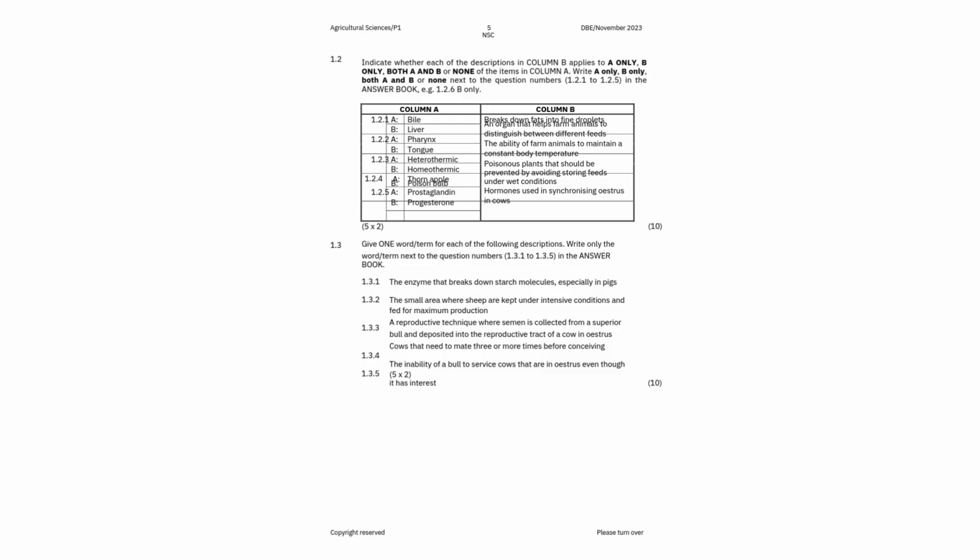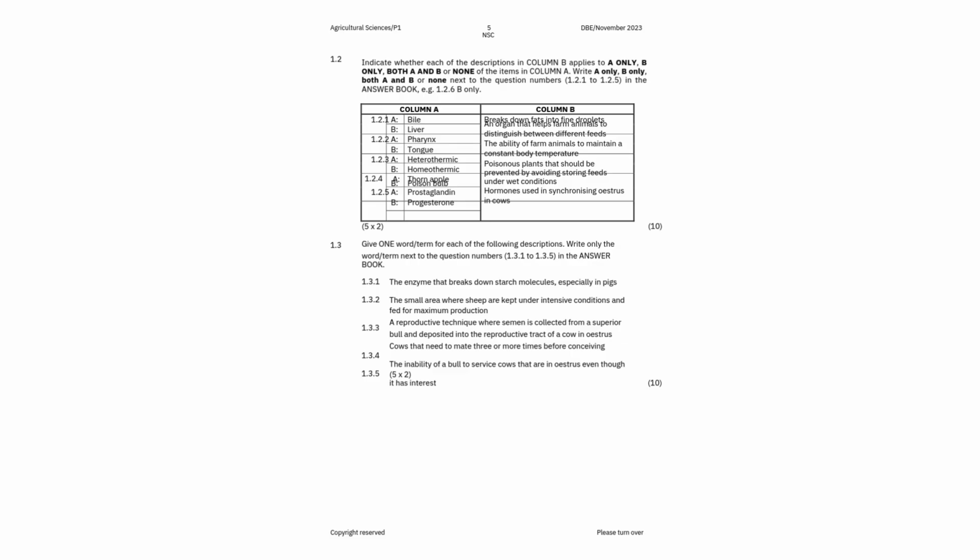Now, one of the things that I usually say with agriculture is that always think of each question and apply it to you as human beings, because our behaviors and also how our body functions is similar to that of animals. So the tongue is responsible for taste, and also it helps animals to distinguish between feeds. So the correct answer there is B only.